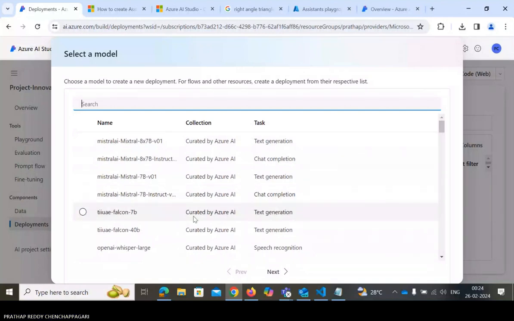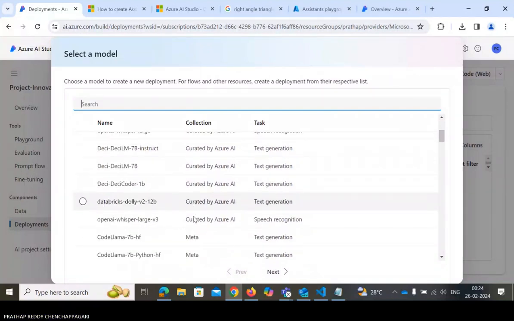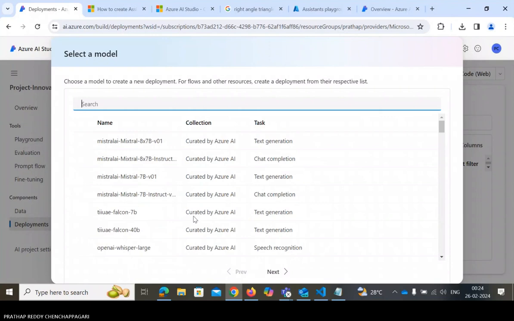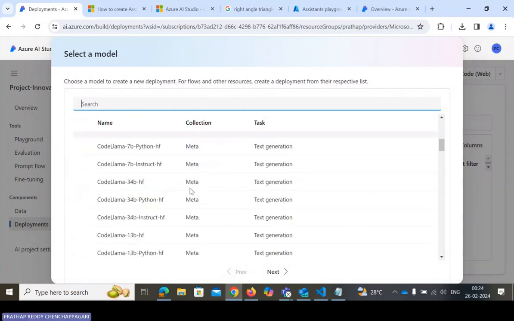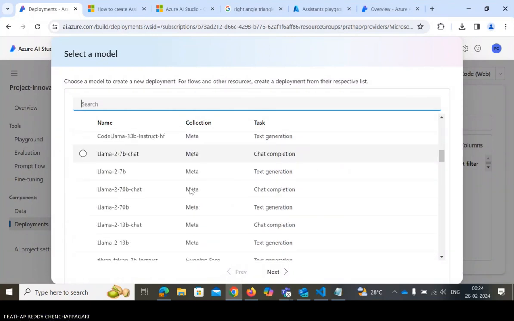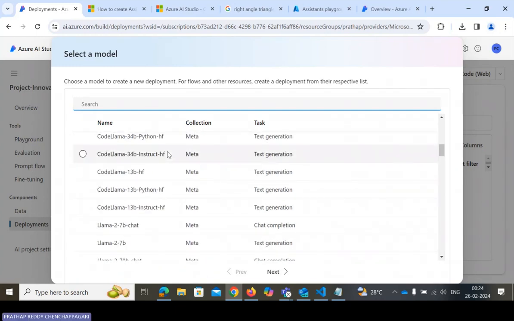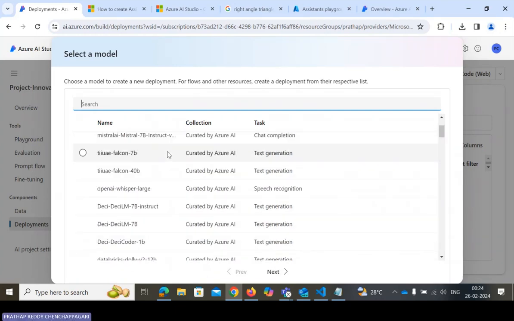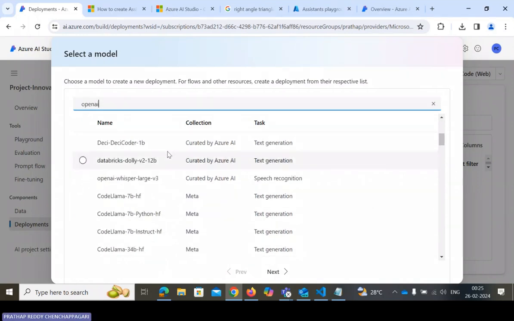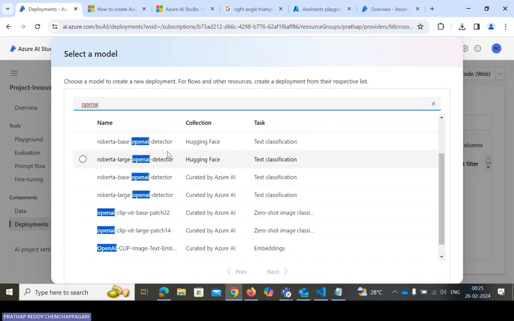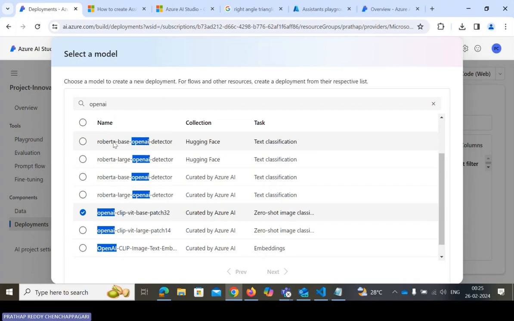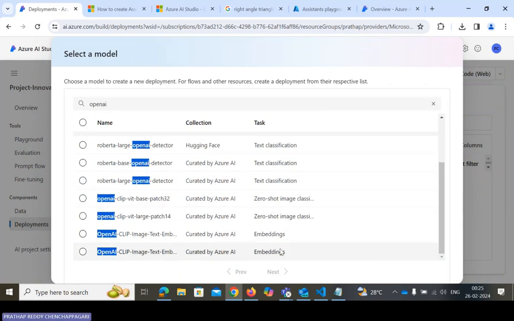What I need to do is open the Whisper models. I have to search for OpenAI here. I need to create with this model, or image classification. I need to tap on this one.